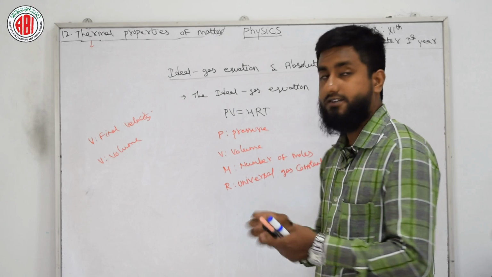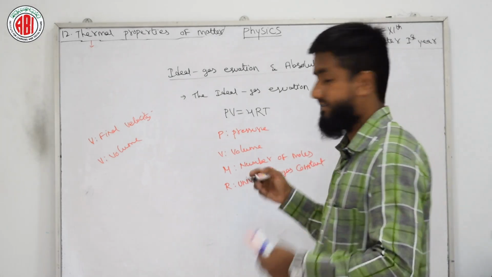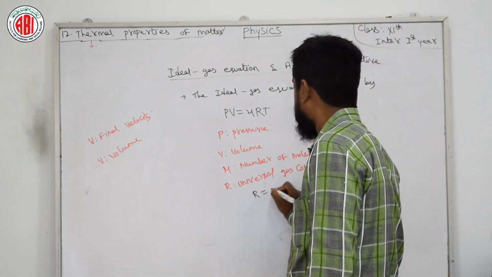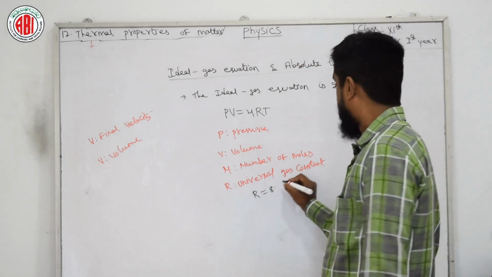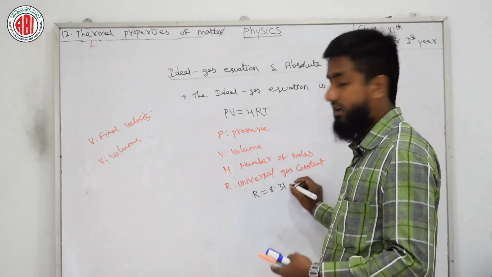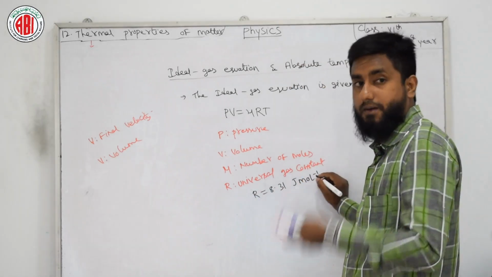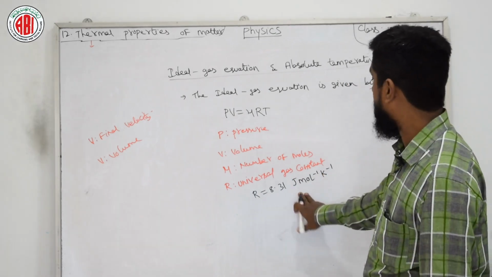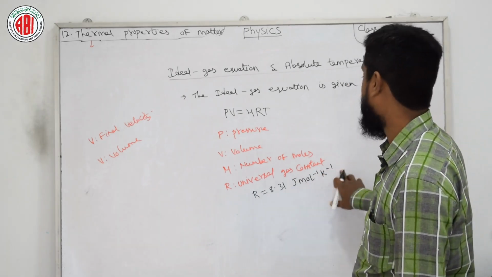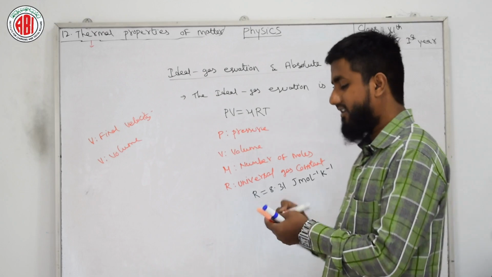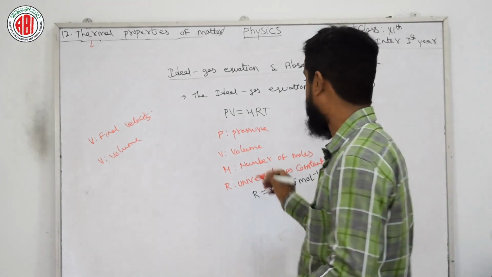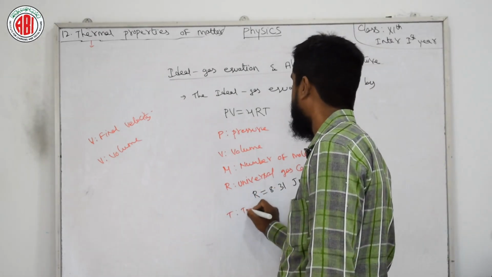I am going to write that value with the black marker. R is equal to 8.31 joule per mole per Kelvin, like joule by mole by Kelvin, this is the unit. Now T is the temperature itself, need not think more.